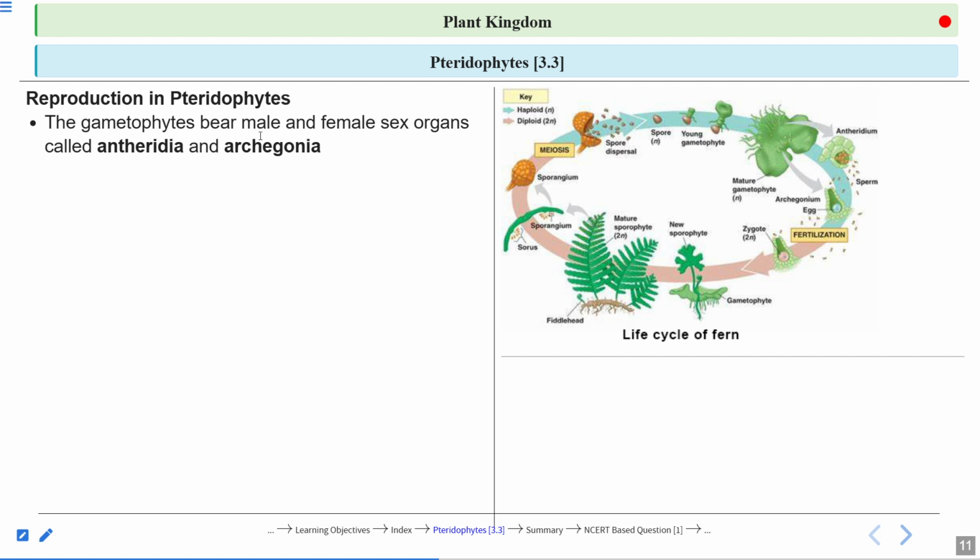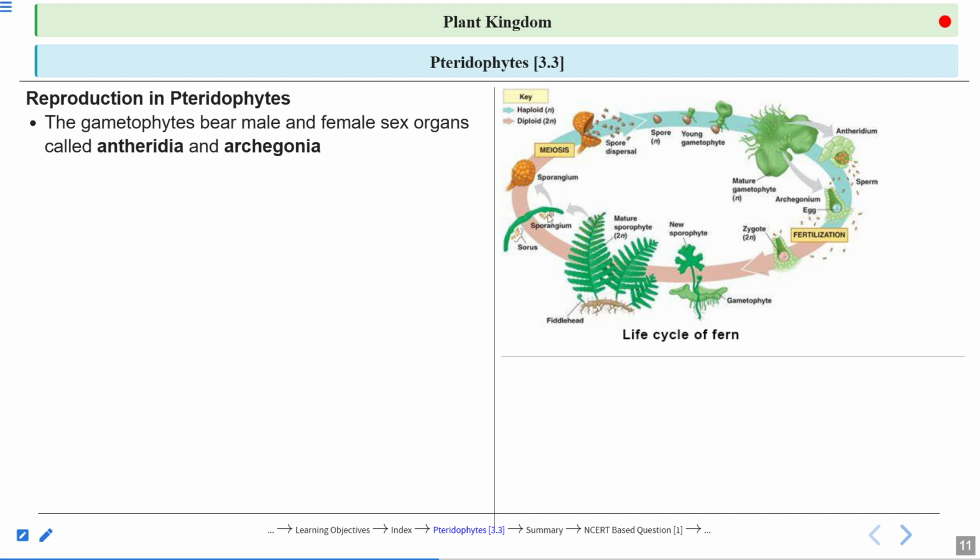So the gametophytes bear the male and female sex organs called antheridia and archegonia. So this is the gametophyte. But we will start our life cycle from this, which is a well developed fern plant. You see the fern plant? It looks like this. This is the mature sporophyte that is called 2N, that is diploid in nature, right? So this is the frond, or you can see the leaves of the fern. This is the rhizome structure, and from there you can see a lot of roots emerging. And this rhizome is actually a type of stem only.